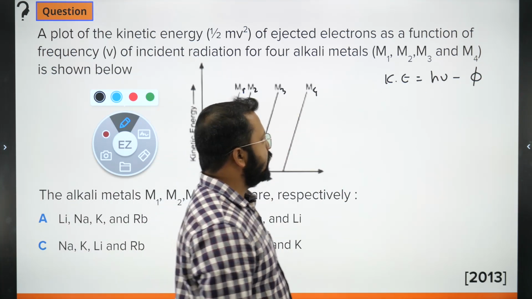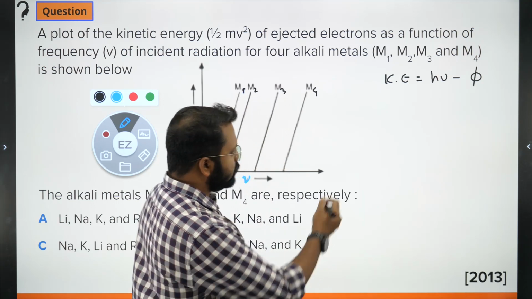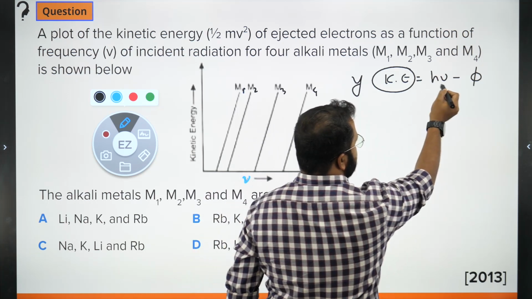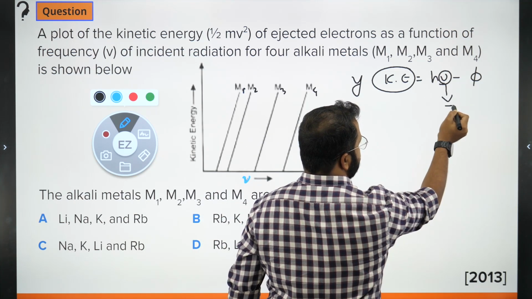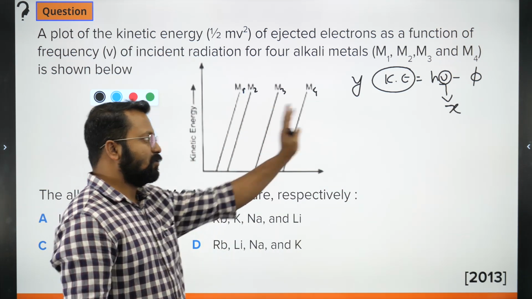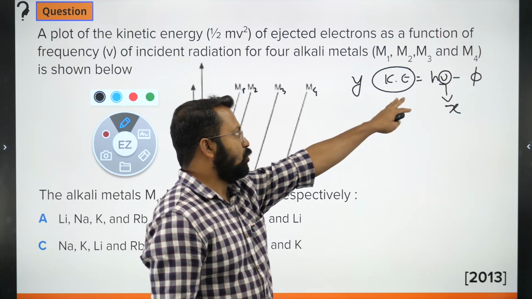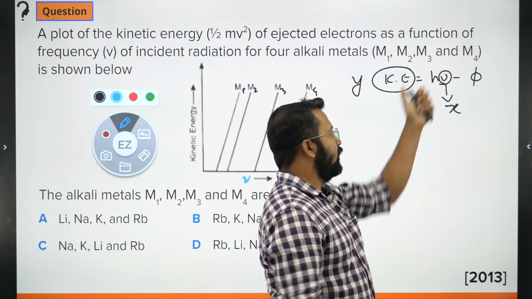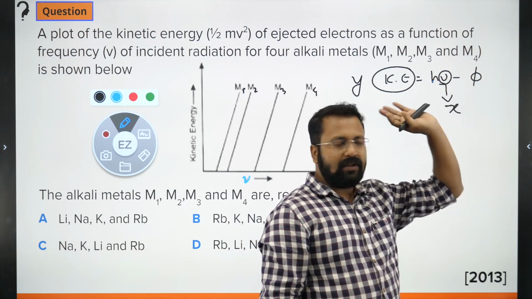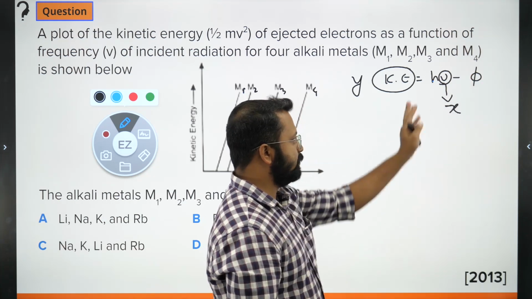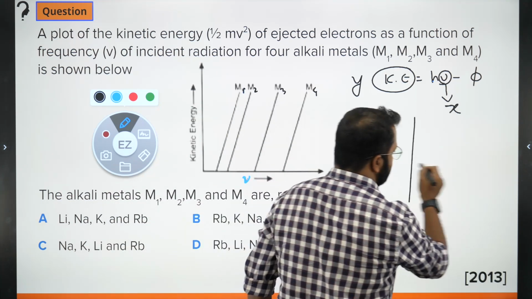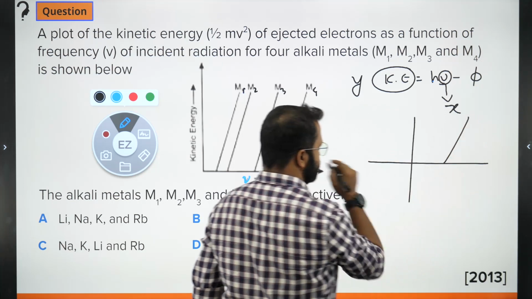Now you can see that this is on the y-axis and this thing is on the x-axis. The slope is uniform for all of them. The slope is nothing but the Planck's constant. What is the intercept? Intercept is the work function. So if I try to plot this, I should get a plot like this.